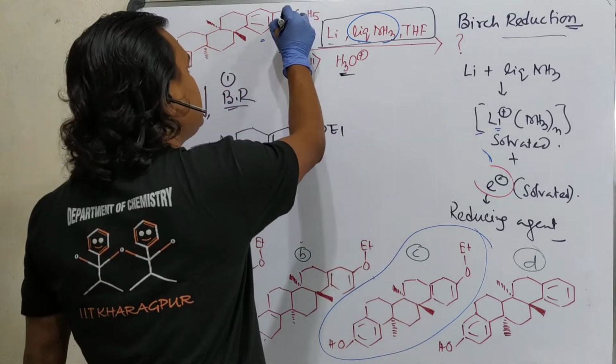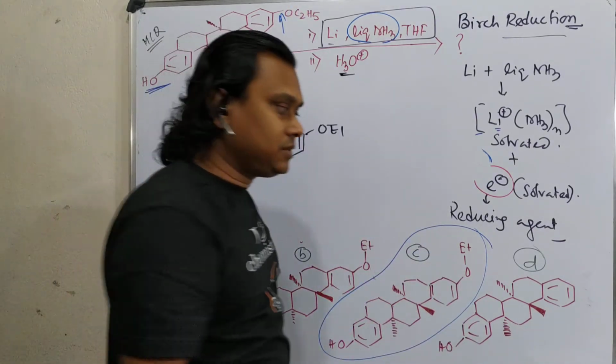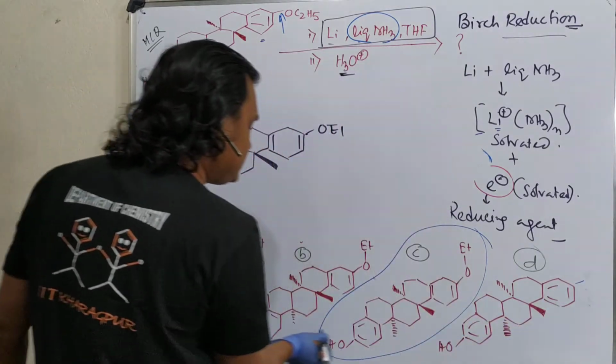In this case, this bond is broken. In Birch reduction, the oxygen carbon bond never breaks. So this is not possible. Very easily you can come.